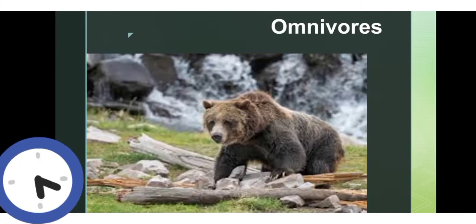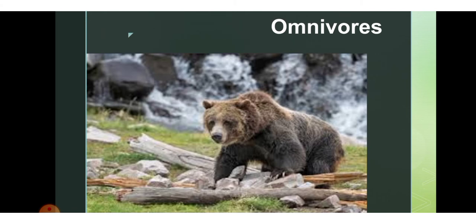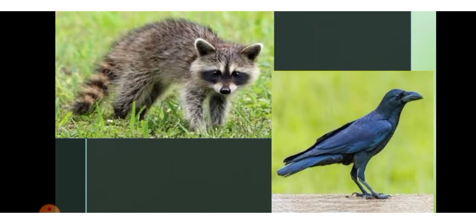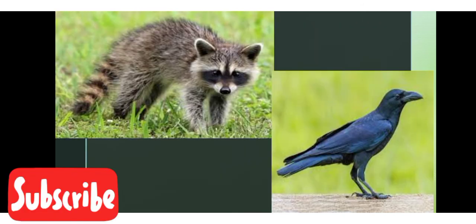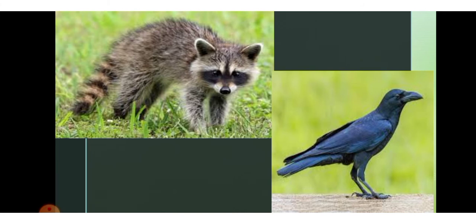Now next one is the omnivores. Mammals like grizzly bears and human beings, and birds like crows and woodpeckers, are omnivores. Omnivores survive well in many environments because they eat both plants and animals. Omnivores are the animals that eat both plant products as well as flesh.